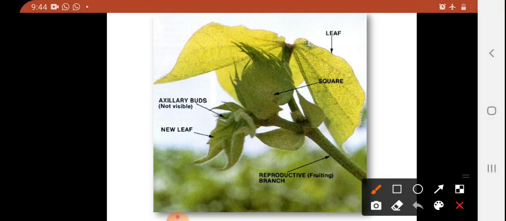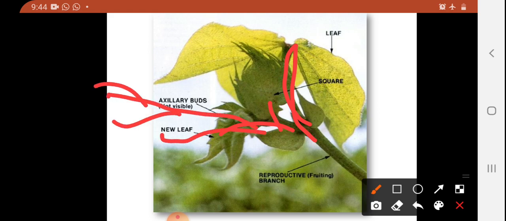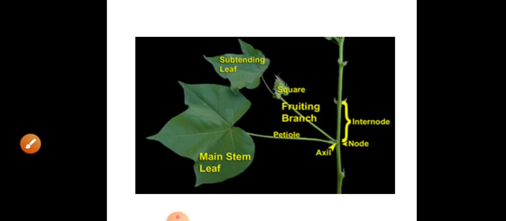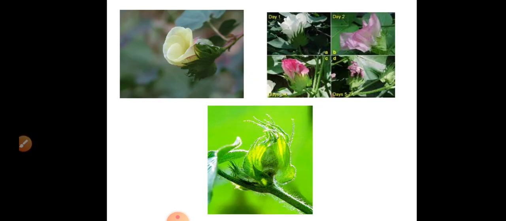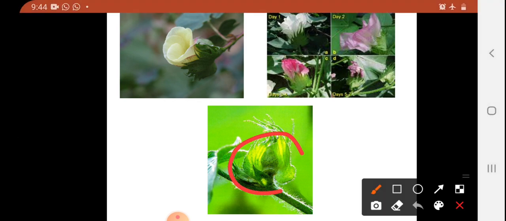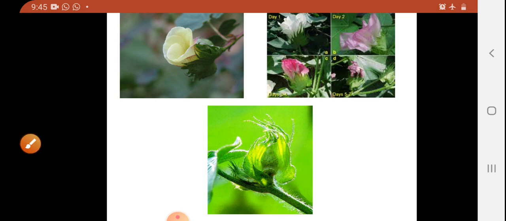Here again you can see the leaf, and from the leaf petiole two types of buds are developed, axillary bud and accessory bud. So this axillary bud develops into vegetative growth, and the accessory bud develops into fruits. Here is a cross sectional view of the cotton square. That means after fertilization you can see this type of development of the cotton boll, enlargement of the ovary.